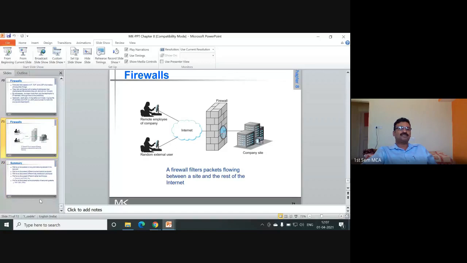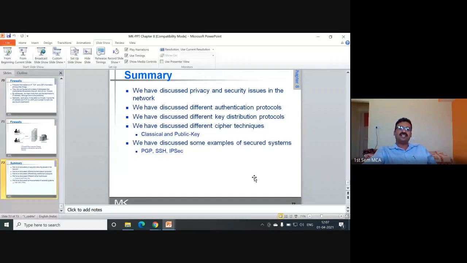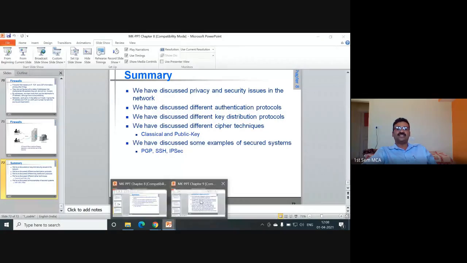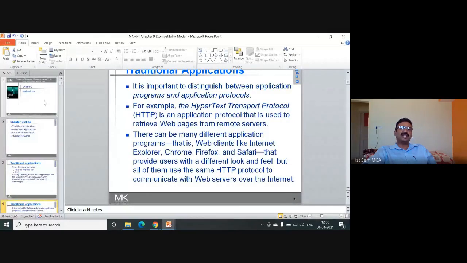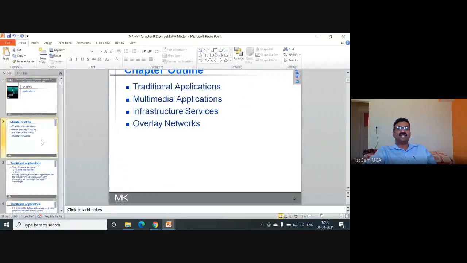So these are some of the information in chapter 8. In chapter 8 we have discussed the privacy and security issues in the network. We have discussed different authentication protocols. We have discussed different key distribution protocols. We have discussed different cipher techniques, classical and public key. We have discussed some examples of security systems, that is PGP, Pretty Good Privacy, SSL, secure shell, and IP security. These are the things that we discussed. Let us move to chapter 9, that is applications. This is the last chapter.